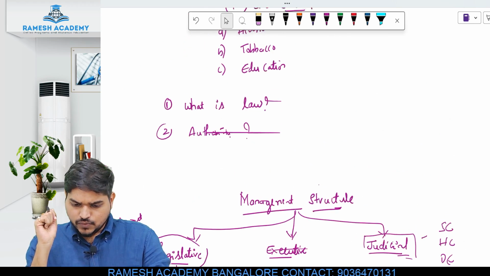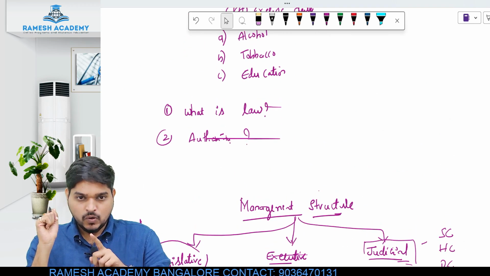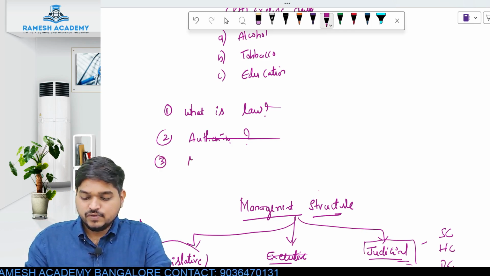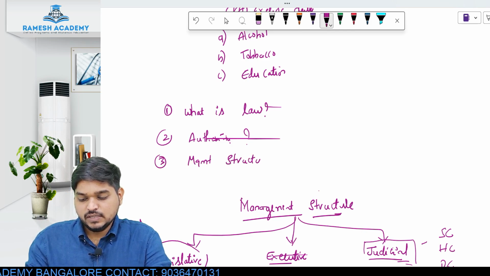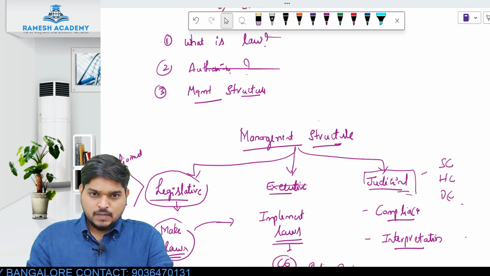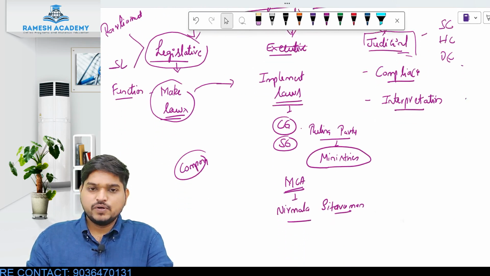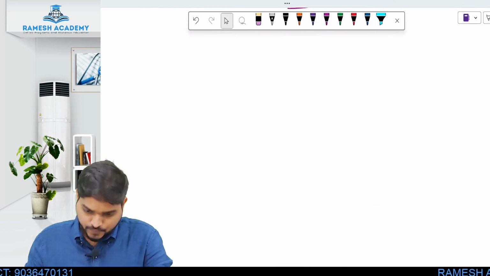Okay, so now a quick recap of what we have studied till now. First we studied what you mean by law, then who has the authority to make law, and third point we studied is management structure. What did we study? Management structure: legislative body, executive body, and judicial body. Okay, right. This much we have understood, right?